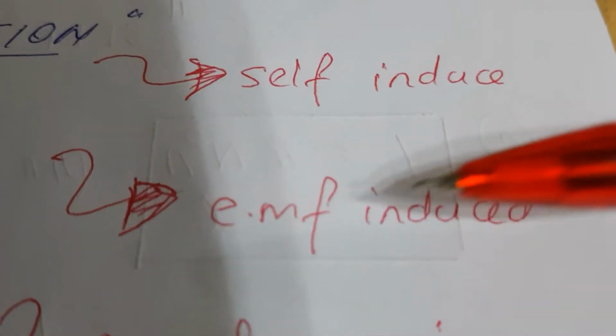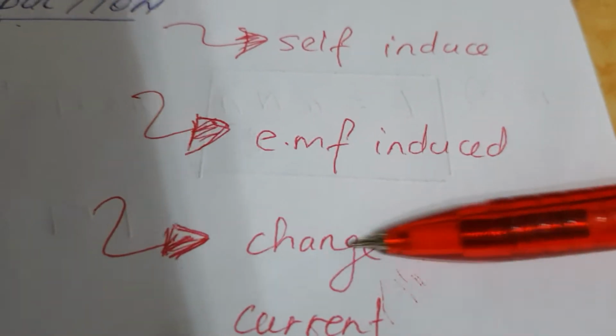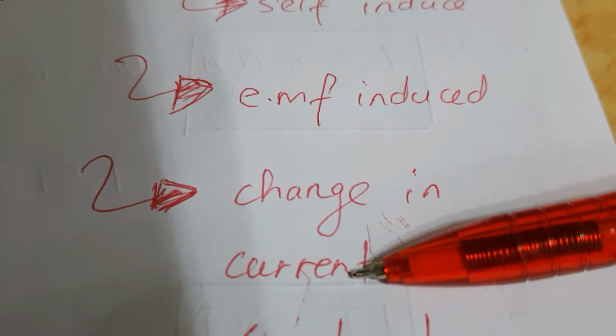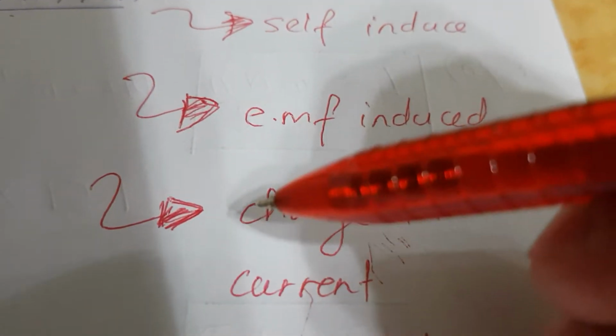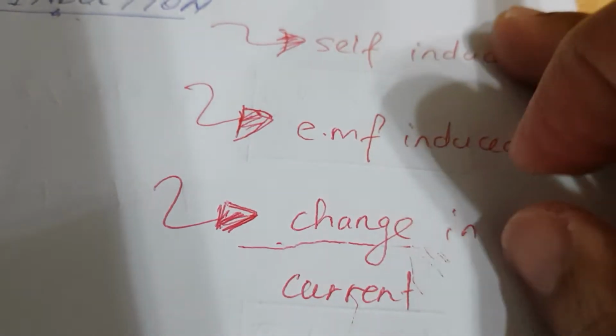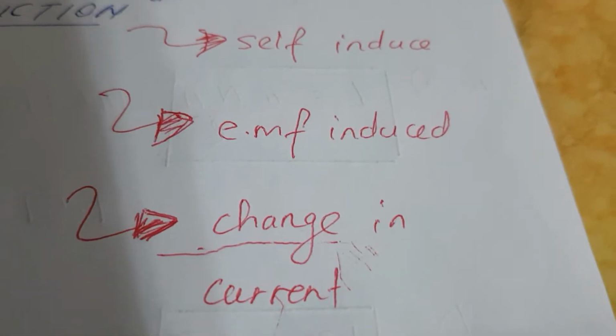How is EMF induced in that one coil? Through change in current. When current changes, EMF is induced. What do you understand by the word change here? Change means increase or decrease.